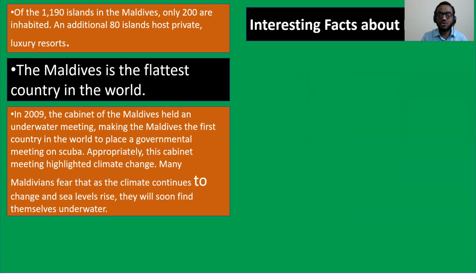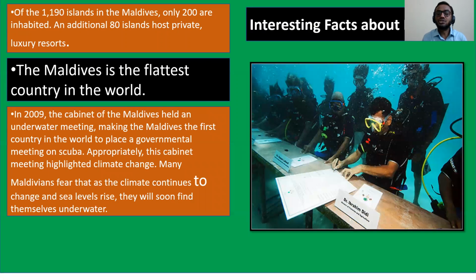Okay, look at the picture. This is the picture. That means the cabinet of Maldives held their meeting underwater. Can you look at the picture? This is very interesting.